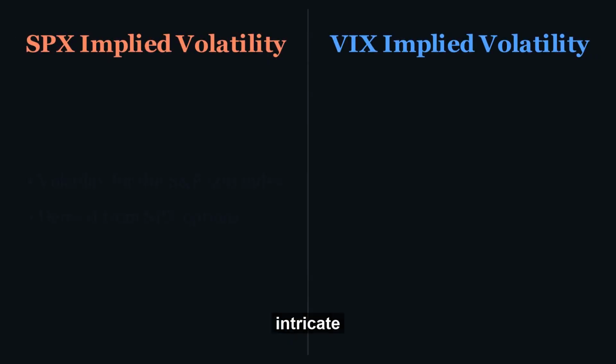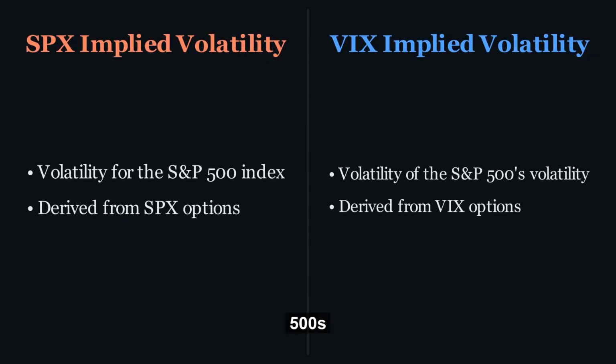And it gets even more intricate when we consider not just the S&P 500's implied volatility, often referred to as SPX implied volatility, but also the VIX. The VIX is often called the fear index because it measures the market's expectation of 30-day forward volatility of the S&P 500. So, we're talking about the volatility of volatility. When the VIX itself is highly volatile, as it can be during uncertain market periods, maintaining an arbitrage-free relationship between all these interconnected options becomes an incredibly challenging, multi-dimensional puzzle.